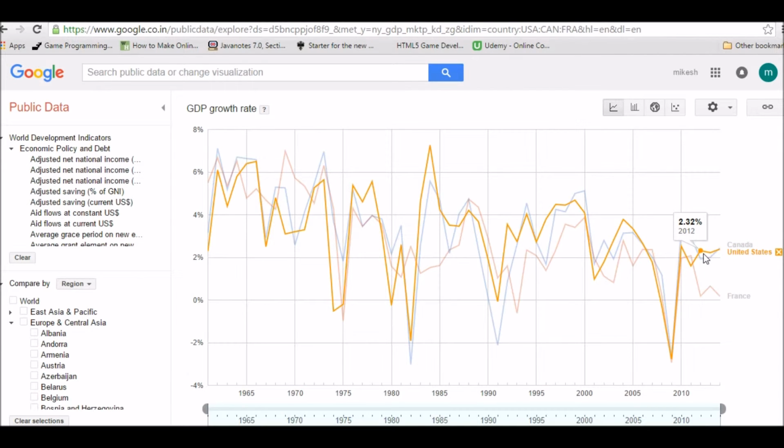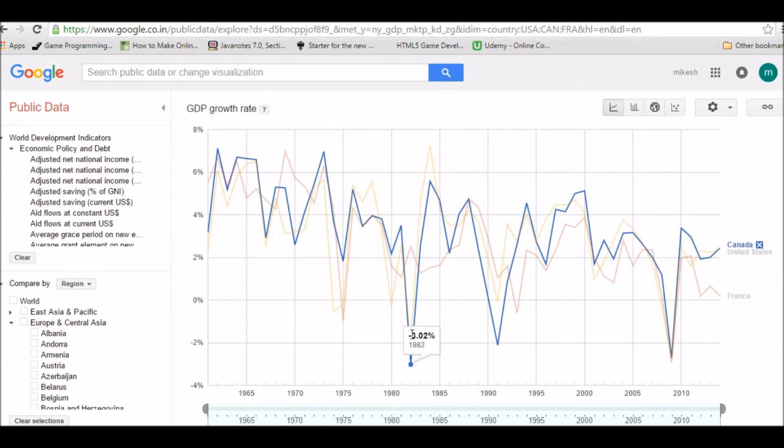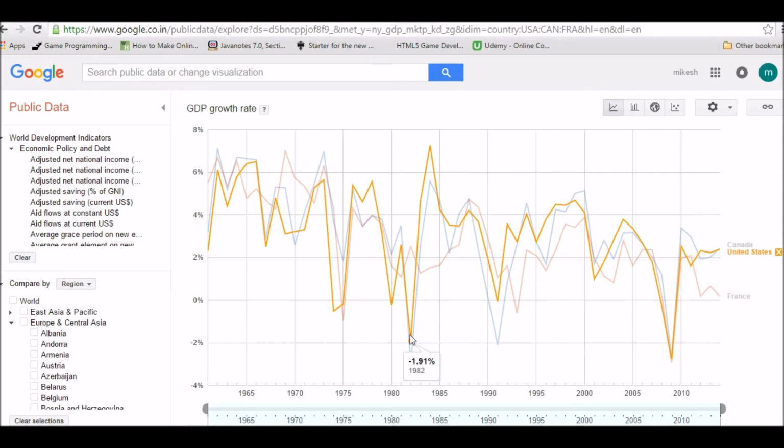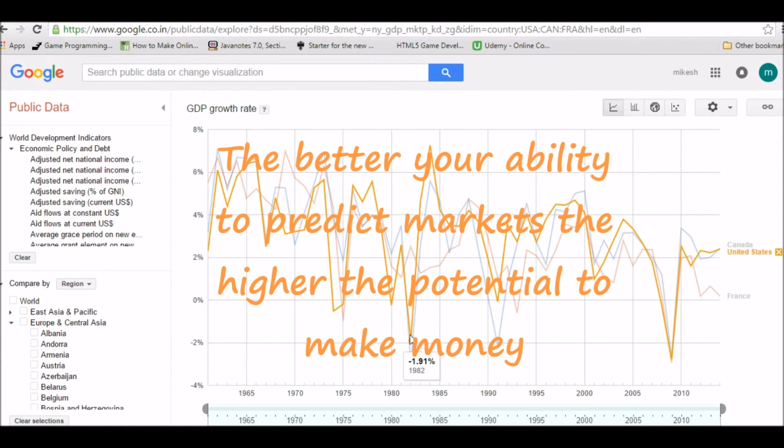So in order to make predictions on the future of economic growth, inflation, and interest rates, we need to have this historic context for our country of interest. This is more of an art than a science, and if one masters this art, he or she could have the potential to make big money.